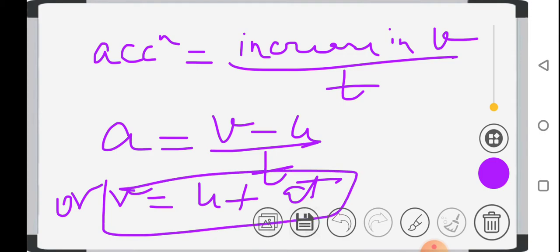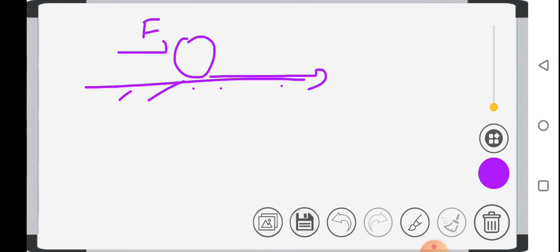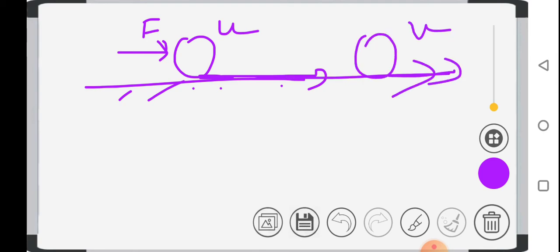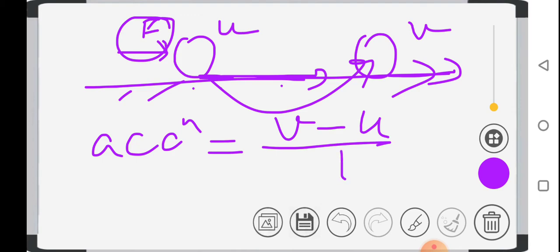Okay, now how is acceleration produced? Suppose any object is moving, a ball is rolling, or any object is moving on a frictionless road. Suppose the initial velocity of this ball was u, but after the application of the force, the velocity of this ball increases and it started moving with the velocity v. So because of the application of this force, the velocity of the body changes. So what is the acceleration produced? Acceleration is change in velocity upon time, that is v minus u upon t.